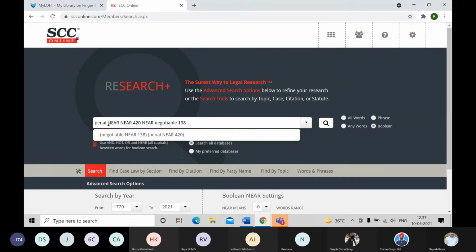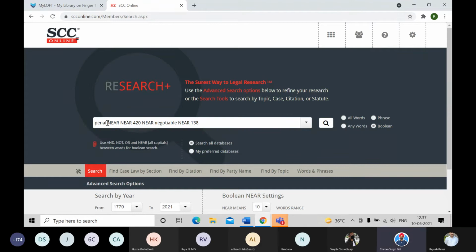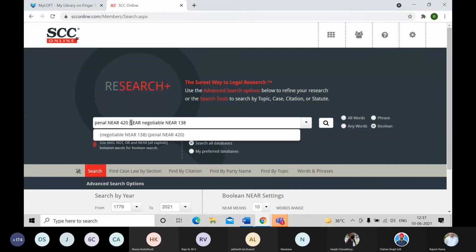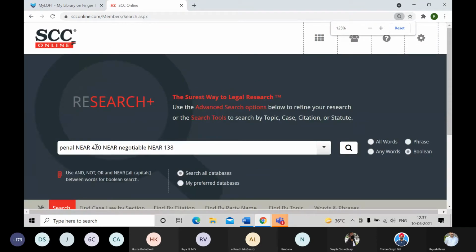Here I'll put NEAR in between all these words appearing, like the act name. Not the entire act, I am entering a name, only the first name, and then adjacent to that I am entering the section number. And in between, I am entering NEAR in capital letters. So what will this NEAR do? It will search for these two correlating words in a nearby vicinity or in nearby range.